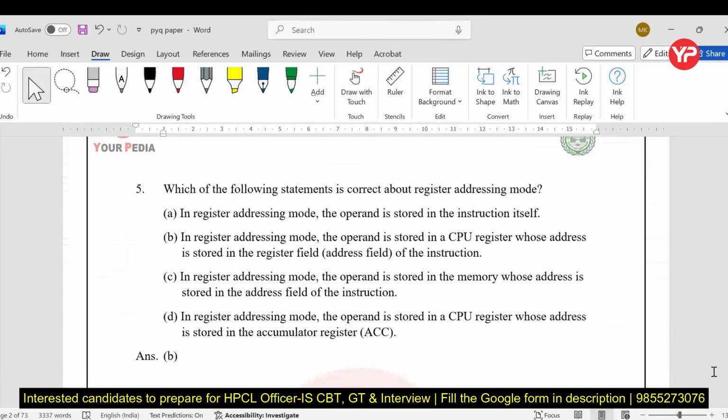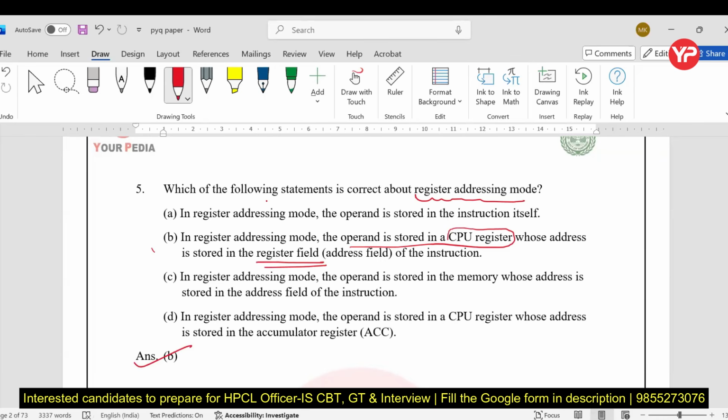Which of the following statements is correct about register addressing mode? So my dear students, we have different types of addressing modes: direct addressing mode, indirect addressing mode, then implied, and all these things. But in the case of register addressing mode, everything is there in the register. So read the second option. In register addressing mode, the operand is stored in a CPU register, whose address is stored in the register field itself. Very good. Yes. So the answer is B.